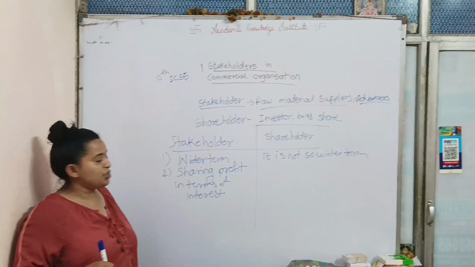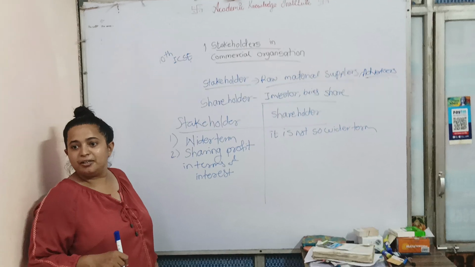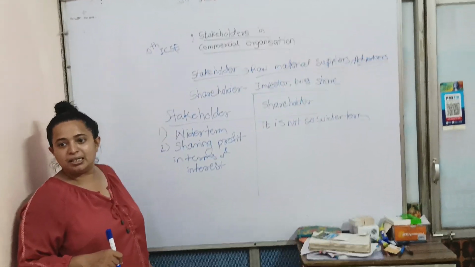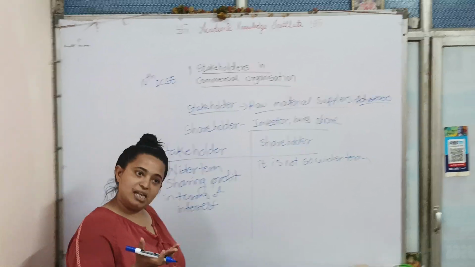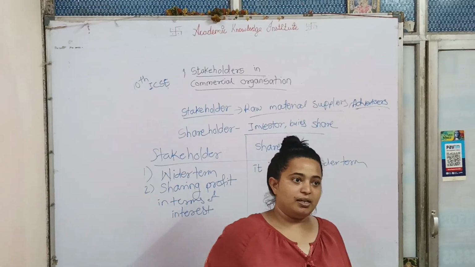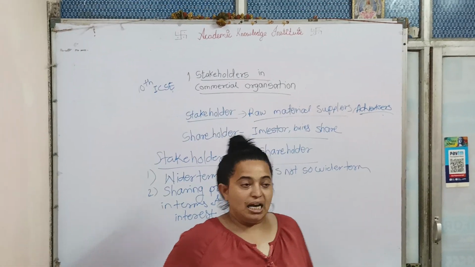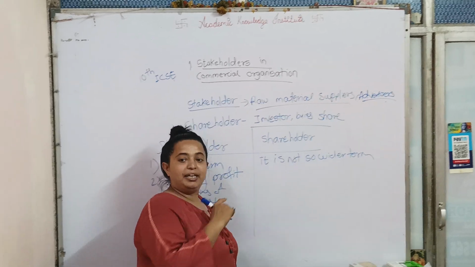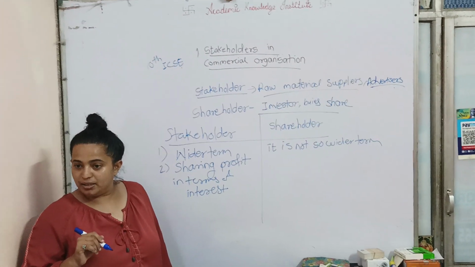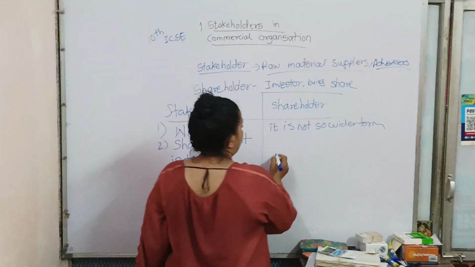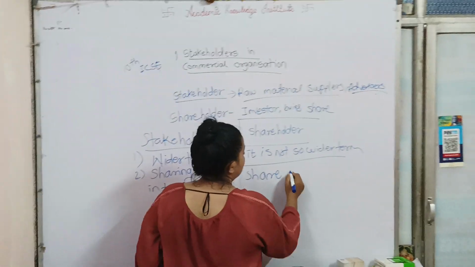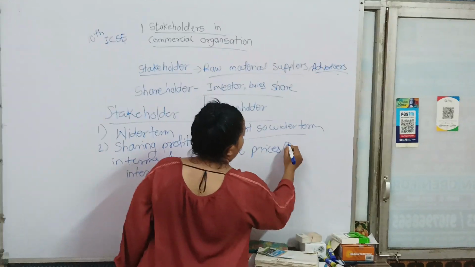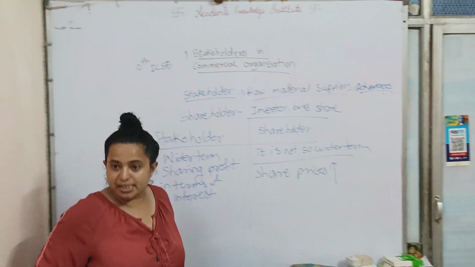And shareholder, how are they sharing the profit? They are only getting the money. They give the money to the company. When the share prices are hiking, they will be getting the profit, right? When the share prices are increasing, the profit is also increasing, right?